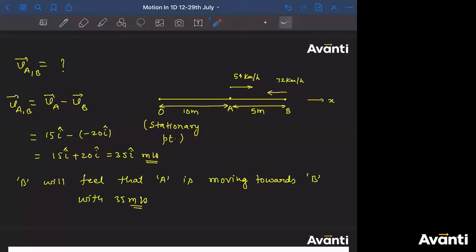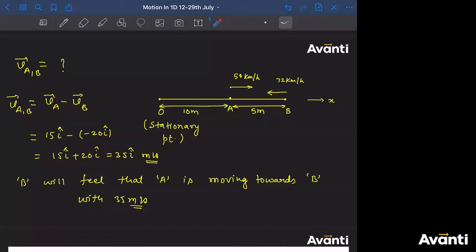But is it the case? ऐसा है क्या? Is this particle A moving with this much of speed? No. This is moving only with the speed of 15 meter per second. But with respect to B, how will B feel? B को ऐसा लगेगा, B will feel that A is moving with 35 meter per second. That has happened because of change in reference.